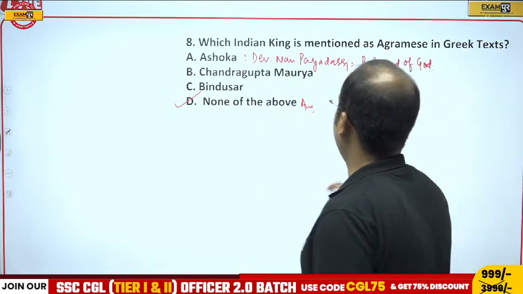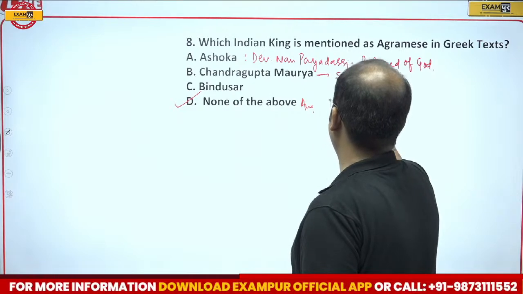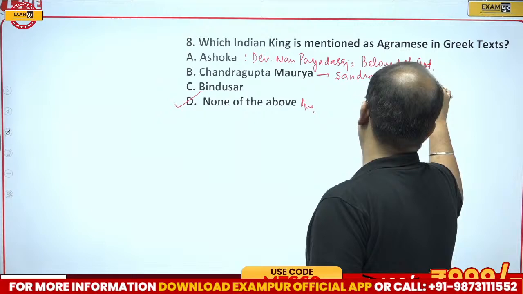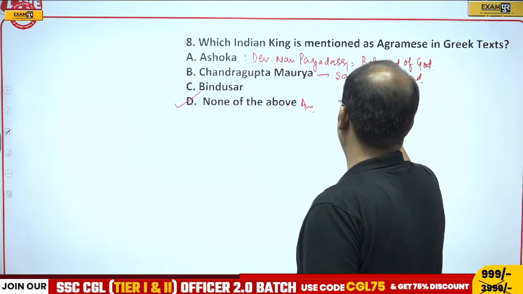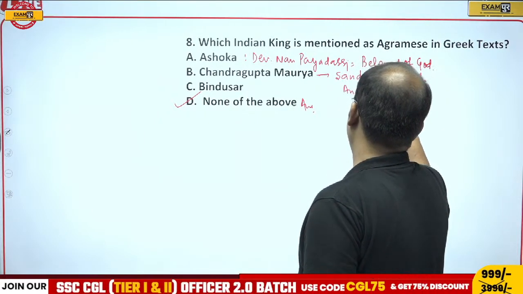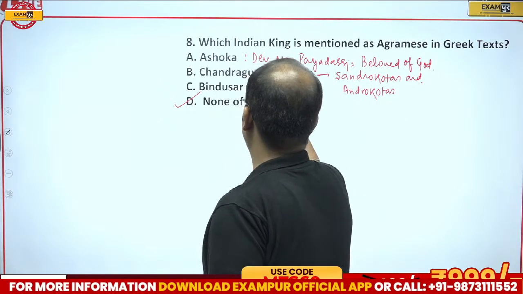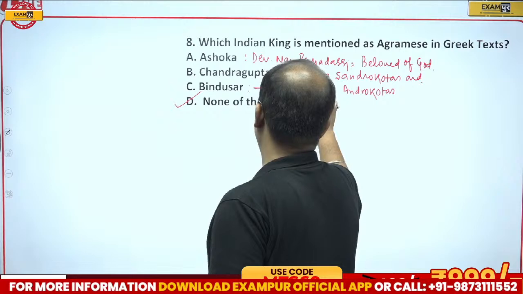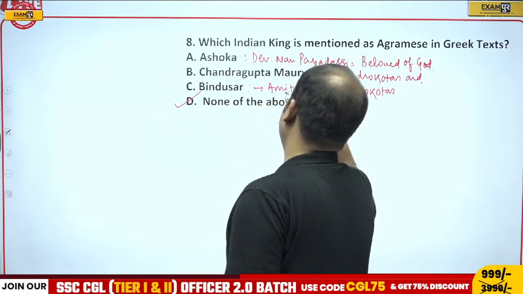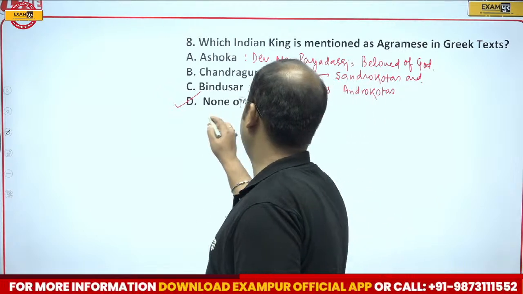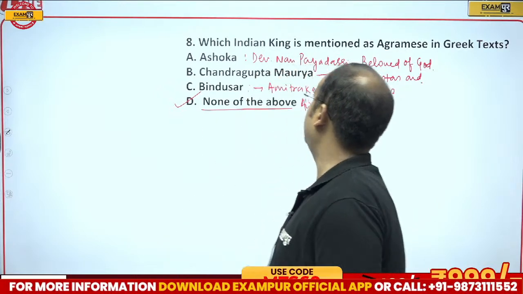Then Chandragupta Maurya was called Sendrocotus and Androcotus. Then Bindusar was called Amitra Ketis. Therefore, correct answer will be option D, that is none of the above.